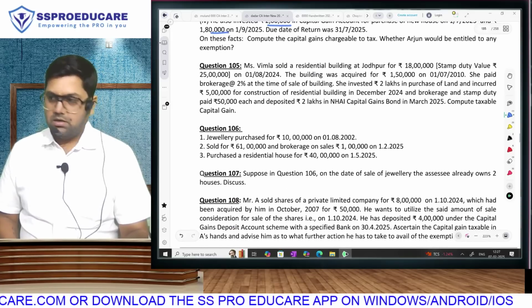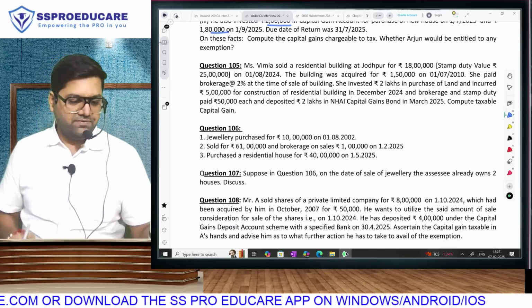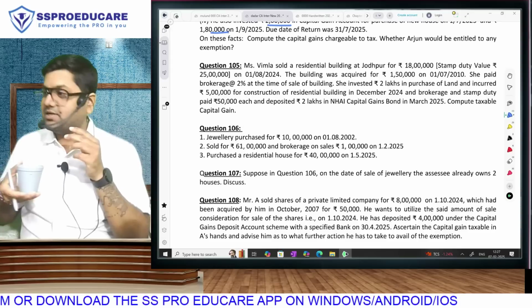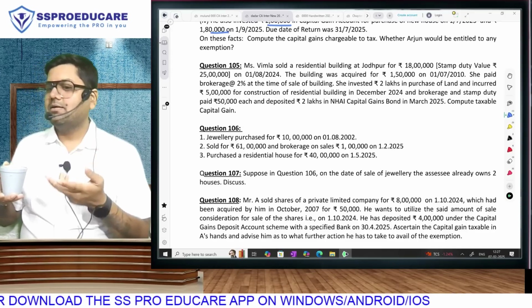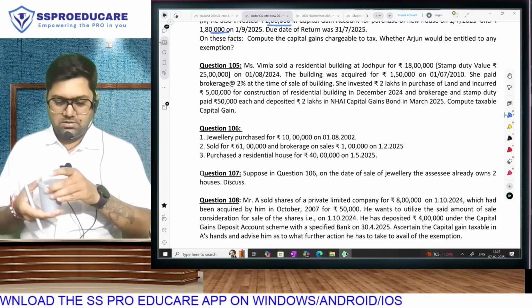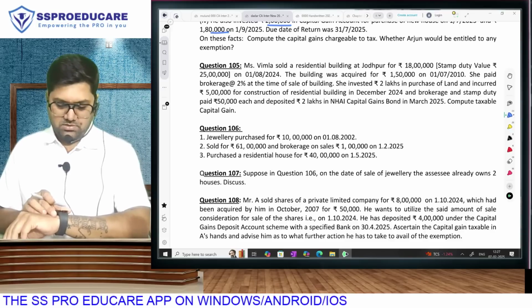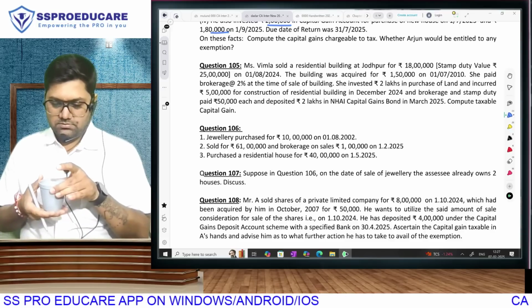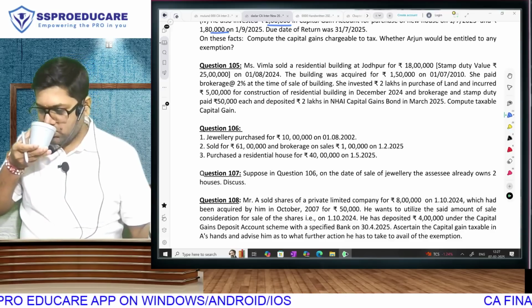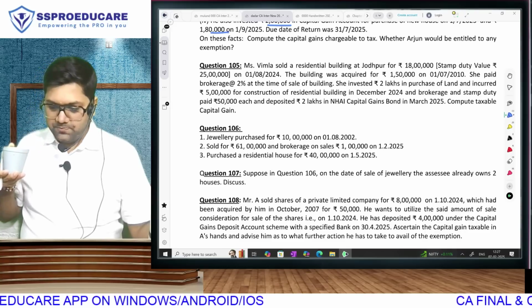Vimla. Next question. 105. Vimla. Miss Vimla sold a residential building at Jodhpur for rupees 18 lakh. Stamp duty value of rupees 25 lakhs. On 1st August 2024, the building was acquired for rupees 1,50,000 on 1st July 2010.